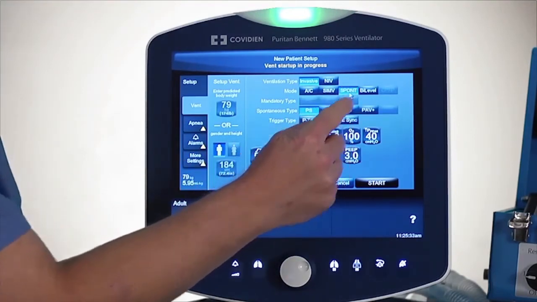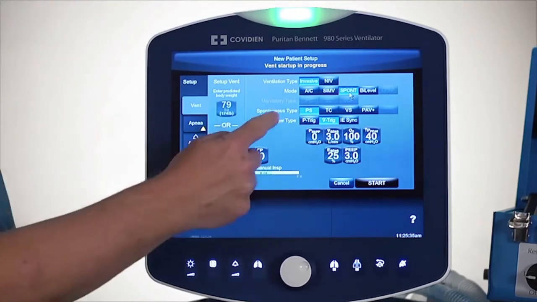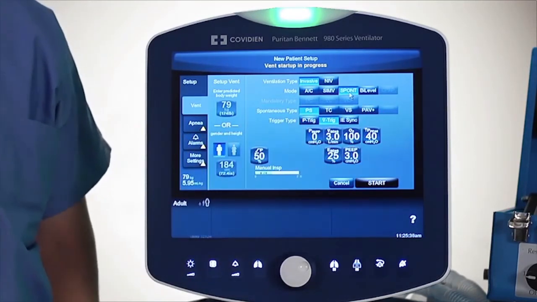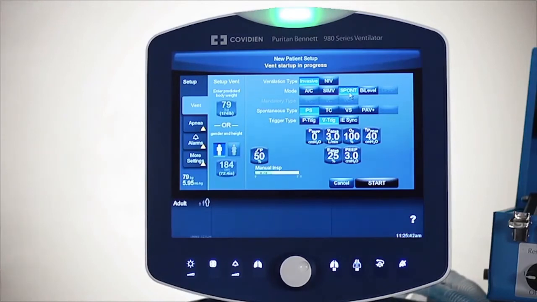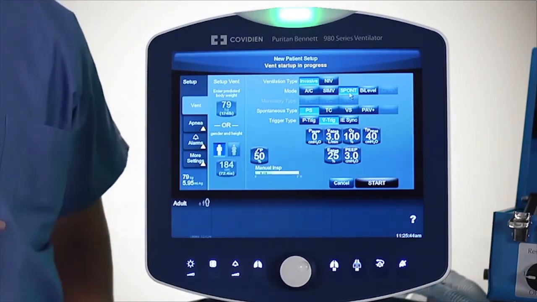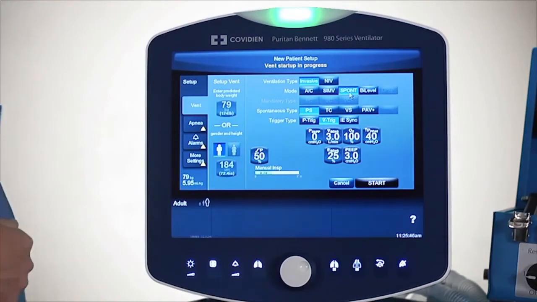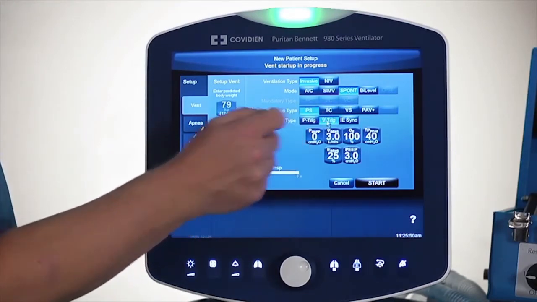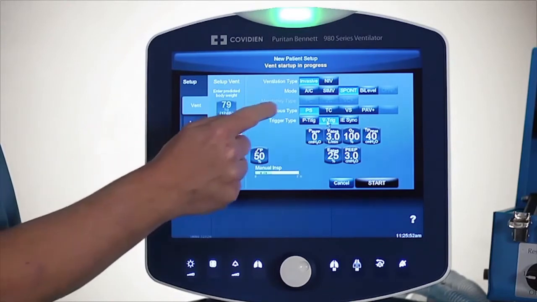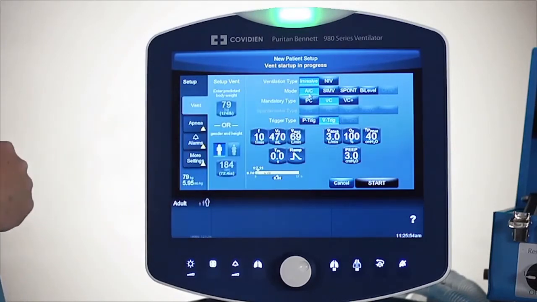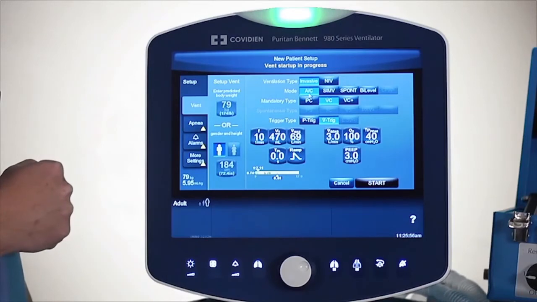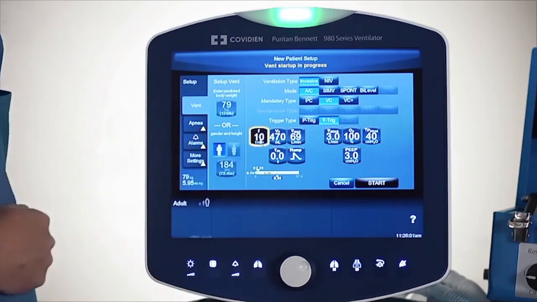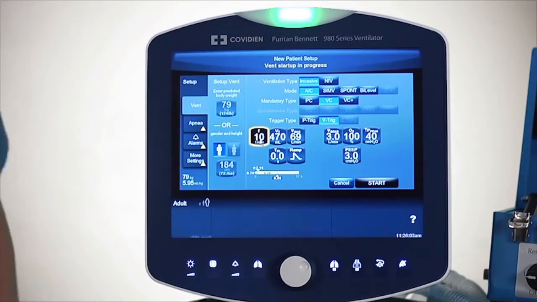If I go over to spontaneous, once again there are other feature sets that are available. Right here I can see that the spontaneous type can be either pressure support, TC, volume support, or PAV+. And then below that are the trigger types of pressure and flow, and I'm going to leave it on flow for right now. So let's go back to my initial selection, and that determines the modes that I'm set up in.